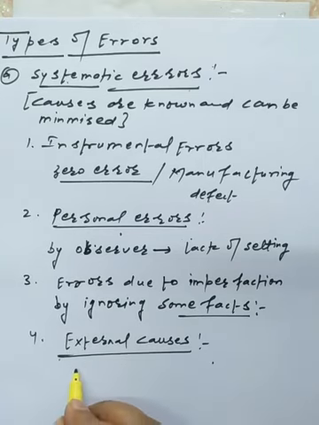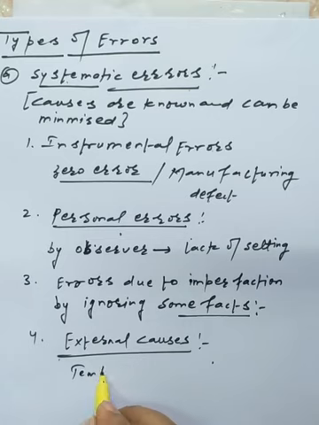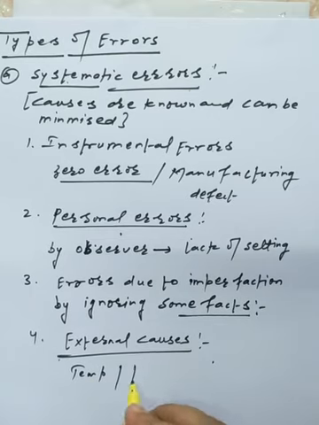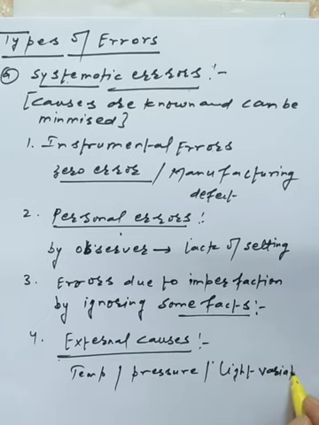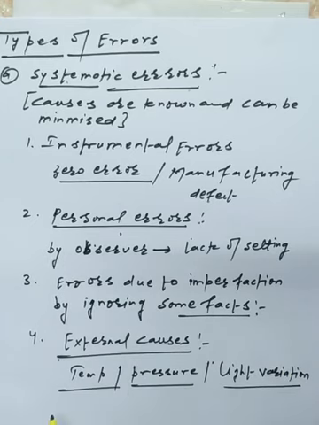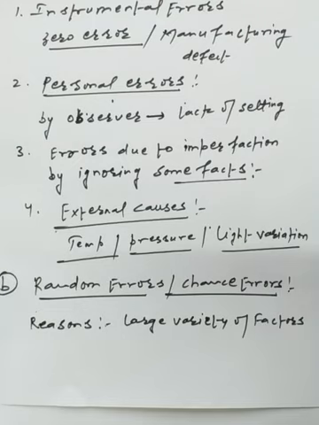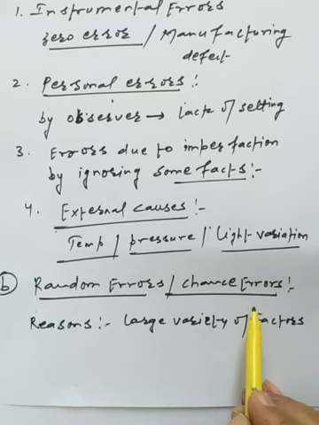So we can include external causes like temperature, pressure, light variation. We are performing the experiment and suddenly the light is not available for us, so these are the external causes we have.